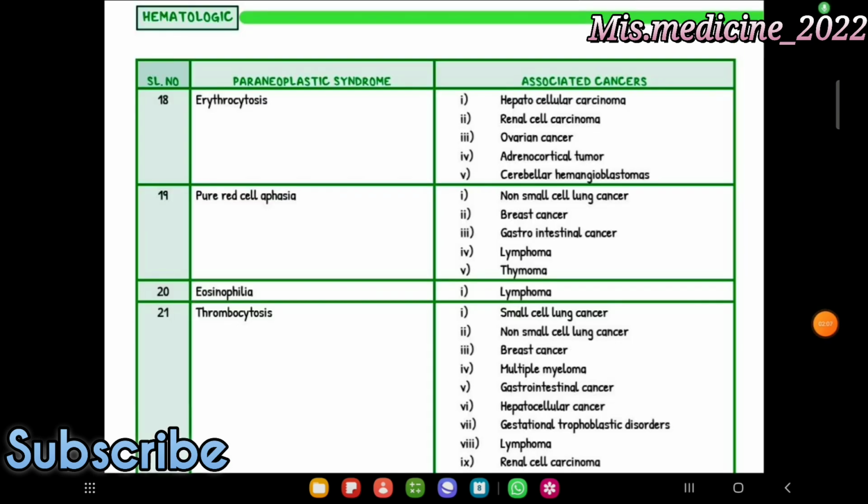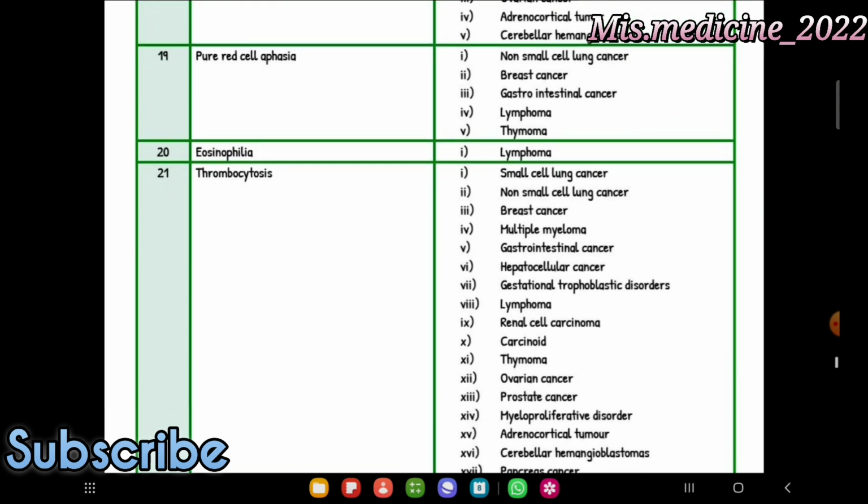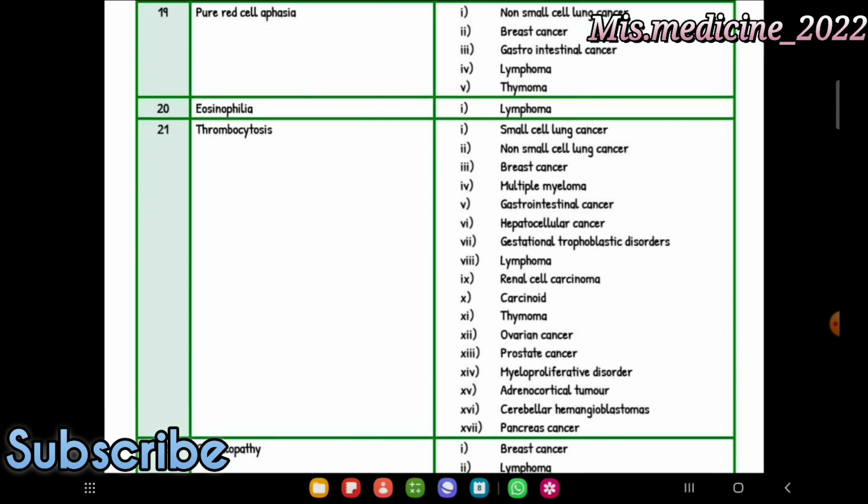Next one is erythrocytosis: hepatocellular carcinoma, renal cell carcinoma, ovarian cancer, adrenocortical tumor, and cerebellar hemangioblastoma. Pure red cell aplasia: non-small cell lung cancer, breast cancer, gastrointestinal cancer, lymphoma, and thymoma. Eosinophilia associated with lymphoma. Thrombocytosis is associated with a big list: small cell lung cancer, non-small cell lung cancer, breast cancer, multiple myeloma, gastrointestinal, hepatocellular, gestational trophoblastic, lymphoma, RCC, carcinoid, thymoma, ovarian, prostate, myeloproliferative, adrenocortical, cerebellar, and pancreas.